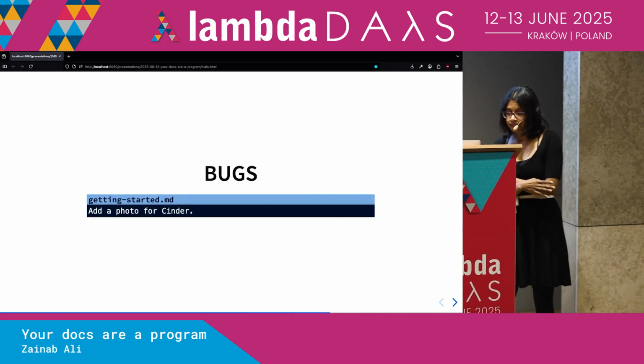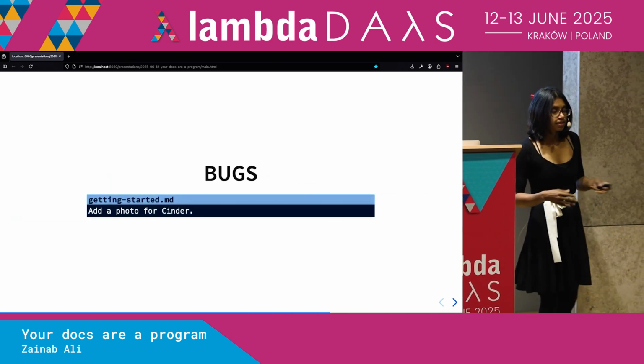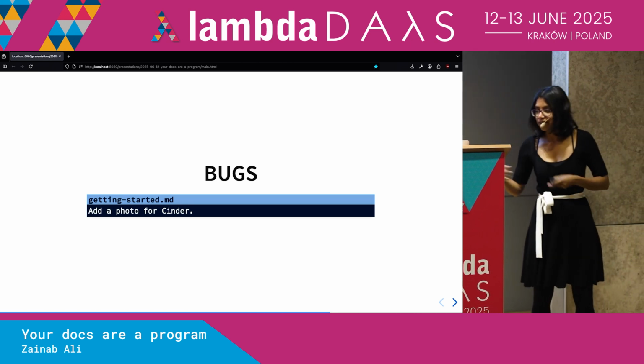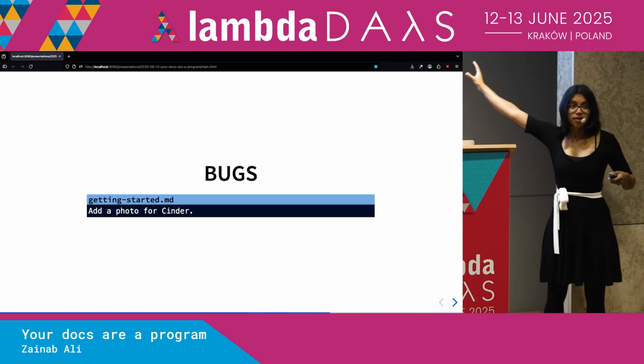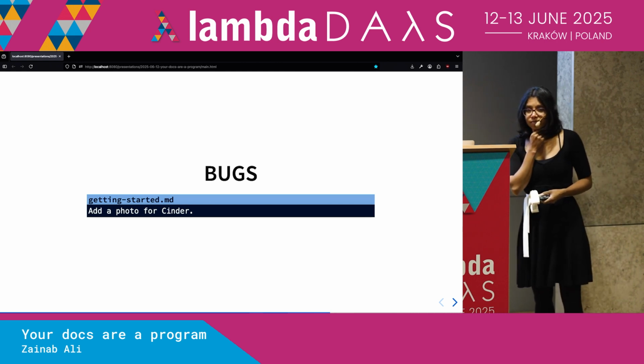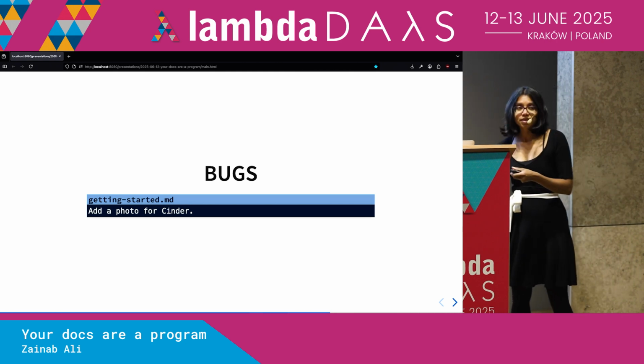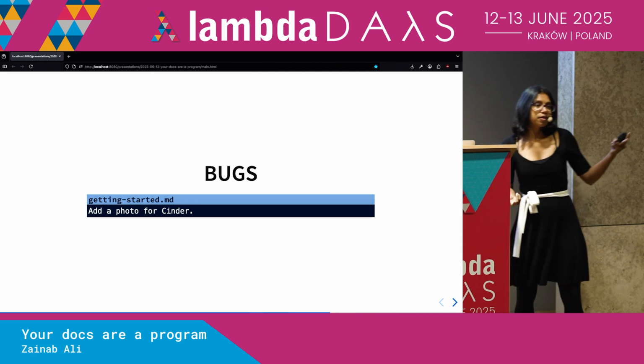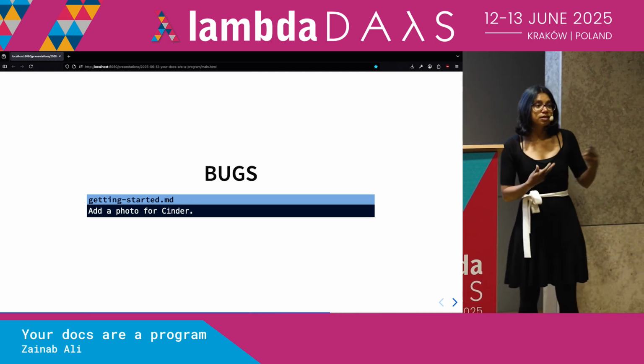Okay, so let's say that now we change our getting started guide, we add some more bits, and we say, okay, this is how you add a photo for Cinder, a new cat. We haven't thanked them. Well, this is a bug, right? It's a bug that we're not going to be able to pick up using the tools that we have.